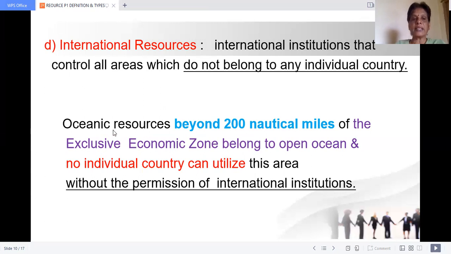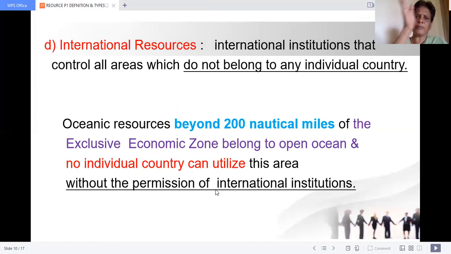I will tell you what the exclusive economic zone is. Beyond this exclusive economic zone is called international property. That is, no individual country can utilize this area without the permission of international institutions. I mean, from the ocean, Rameswaram, Thoothukudi, Mumbai, Chennai, and Visakhapatnam.